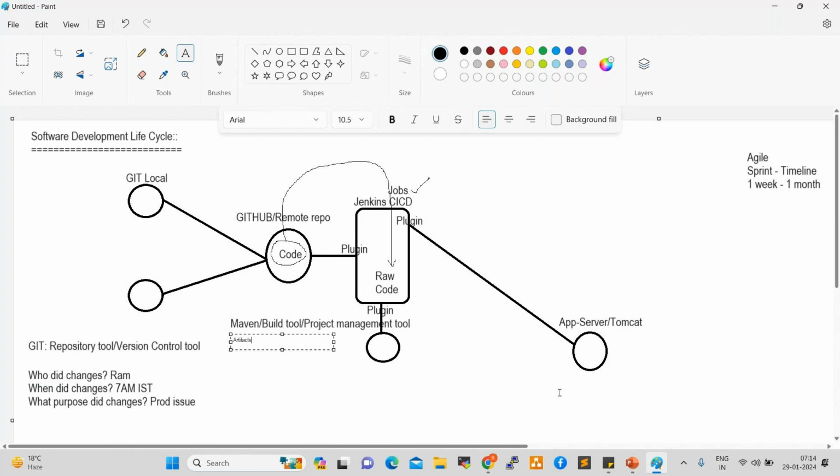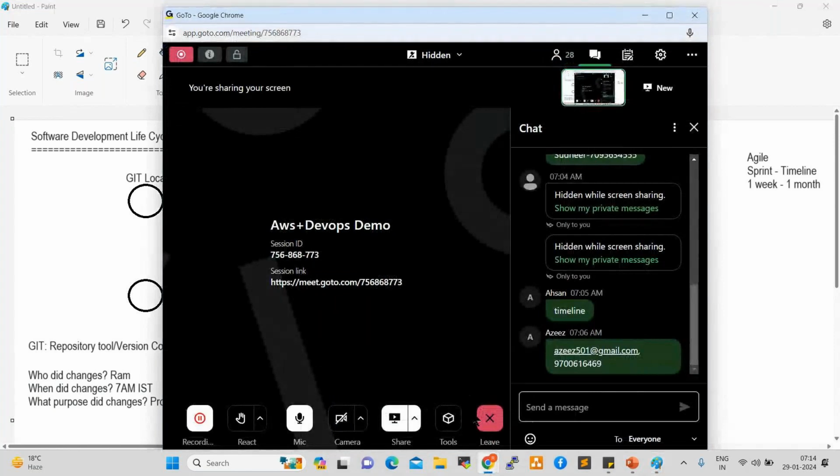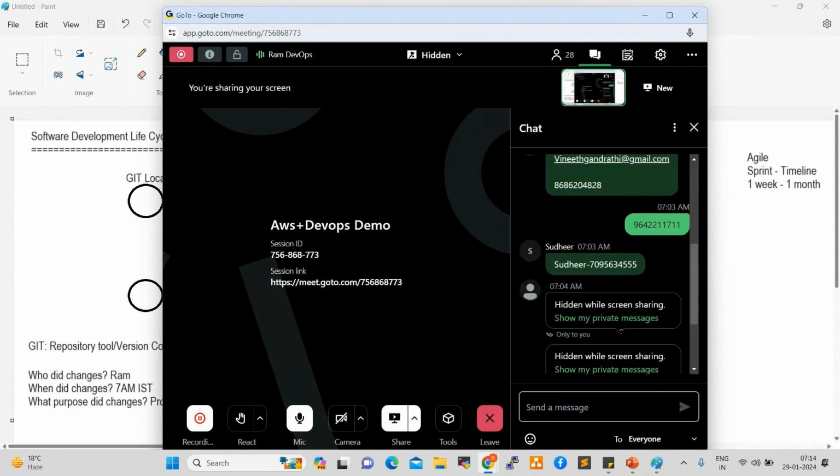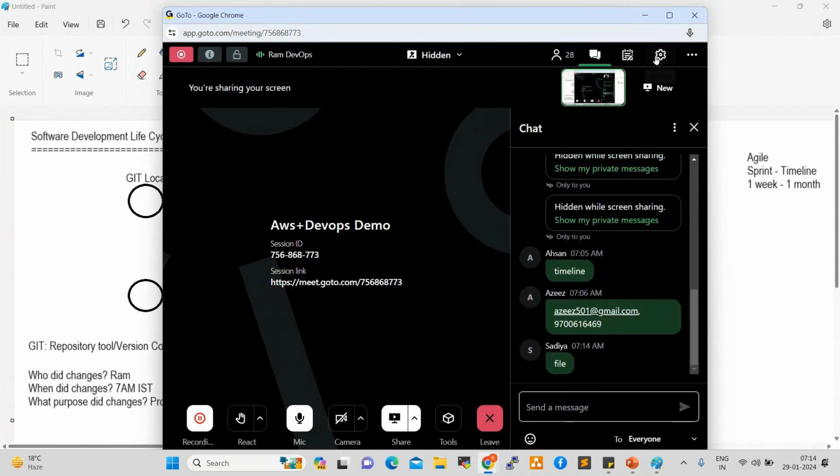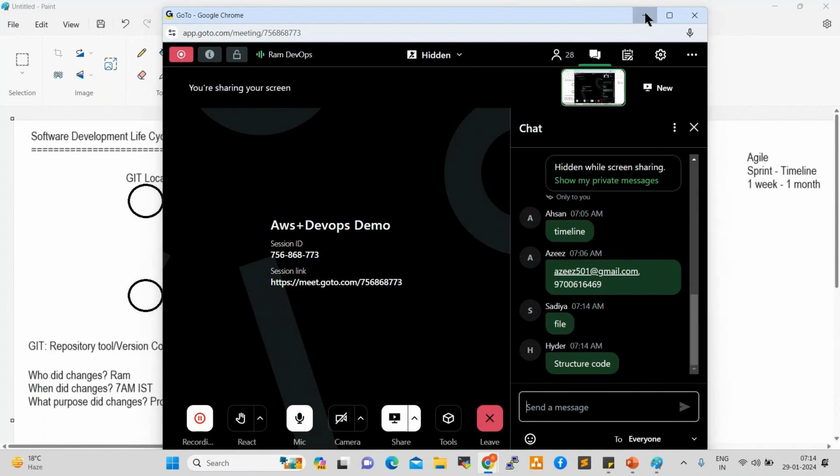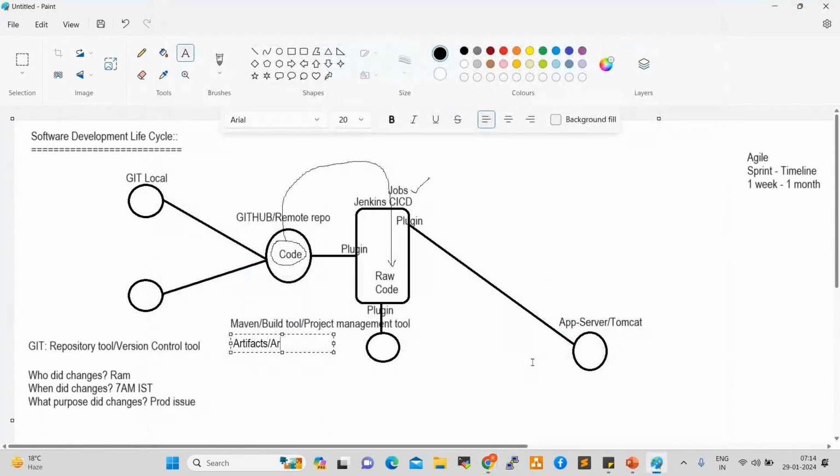What is an artifact? Anyone? What is an artifact, real time, guys? Anyone having an idea? Any developers in our session? Yeah. An artifact is nothing but an archive file, or a binary file. Archive file or binary file.